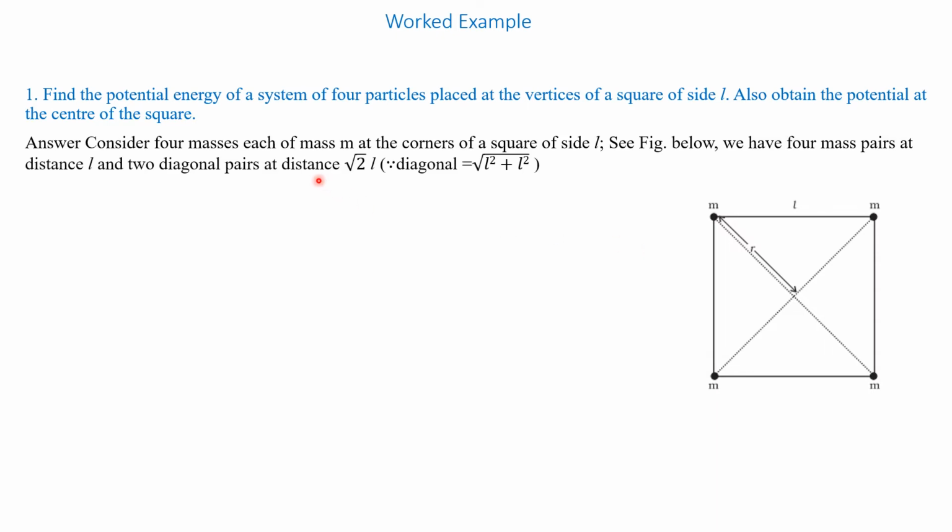Answer. Consider four masses, each of mass m, at the corners of a square of side L as shown in the figure below.